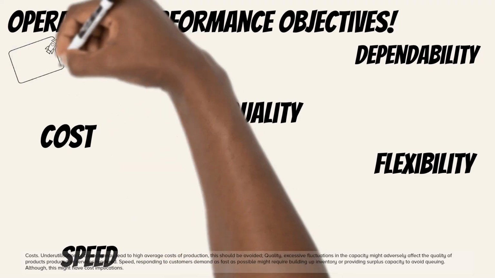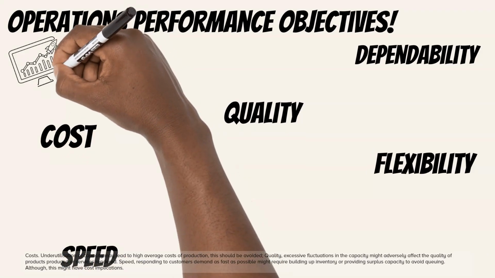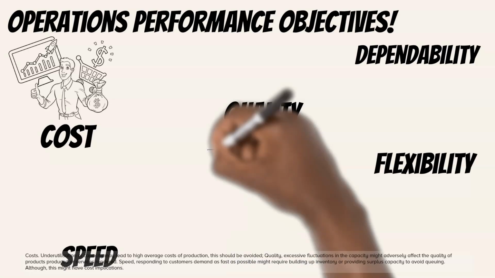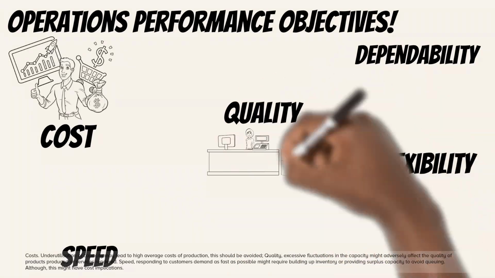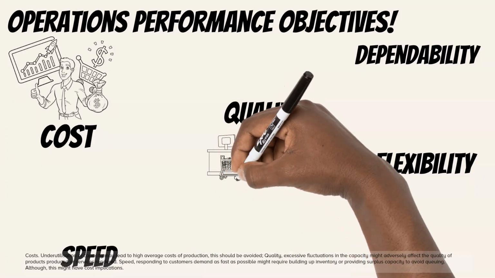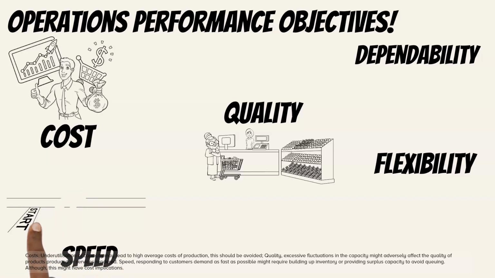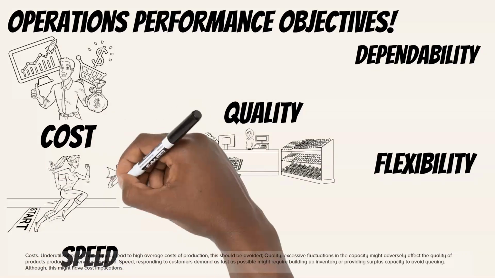Costs. Underutilization of capacity may lead to high average costs of production. This should be avoided. Quality. Excessive fluctuations in the capacity might adversely affect the quality of products produced or services rendered. Speed. Responding to customers' demand as fast as possible might require building up inventory or providing surplus capacity to avoid queuing. Although, this might have cost implications.